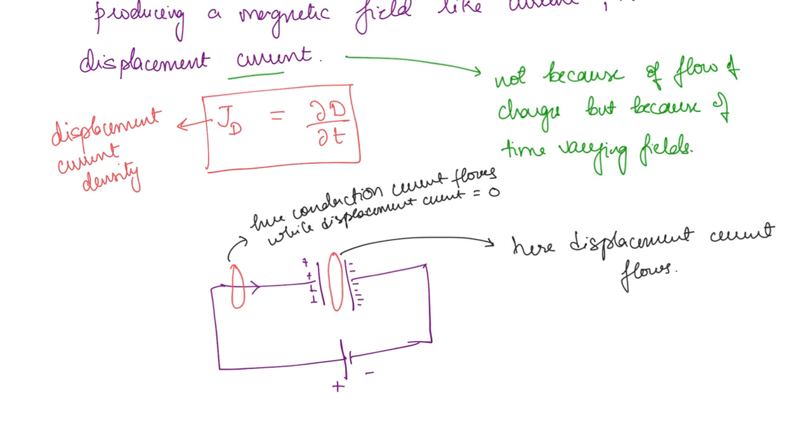Whenever you are connecting the capacitor to a battery, what is happening? The charge that is being accumulated on the plates keeps rising, and when the charge keeps rising, what will happen to the electric field? It will keep on rising, right? So here the displacement current will flow while the conduction current is 0. Why is conduction current 0? Because there is no movement of charges. So this is about the displacement current.